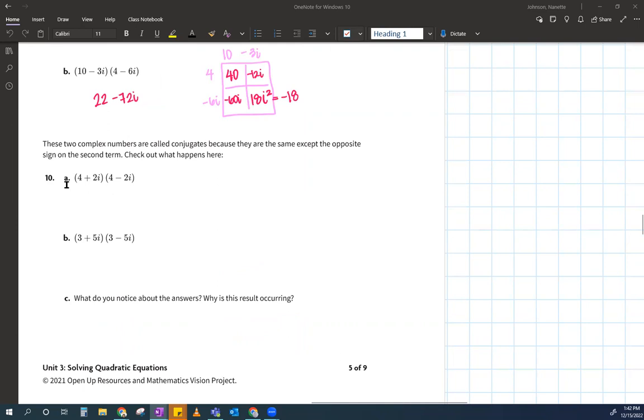So it says these two complex numbers are called conjugates. I don't think I've talked about conjugates in this class, but I've talked about it in both my 12th grade class and my 11th grade class. So I want you to think about the word conjugate, and we pronounce it differently when we're talking about verbs in Spanish.